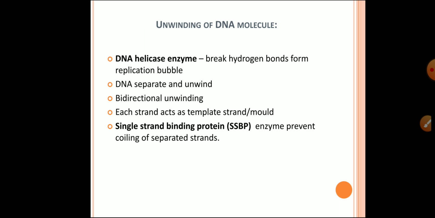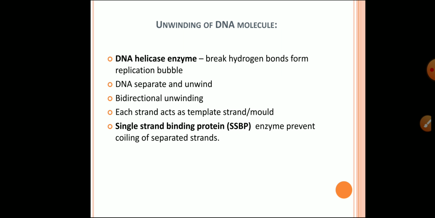Then the third step, unwinding of the DNA molecule. Now, the enzyme DNA helicase operates by breaking weak hydrogen bonds in the vicinity of O. The strands of DNA separate and unwind. This unwinding is bidirectional and continues as a Y-shaped replication fork. Each separated strand acts as a template.